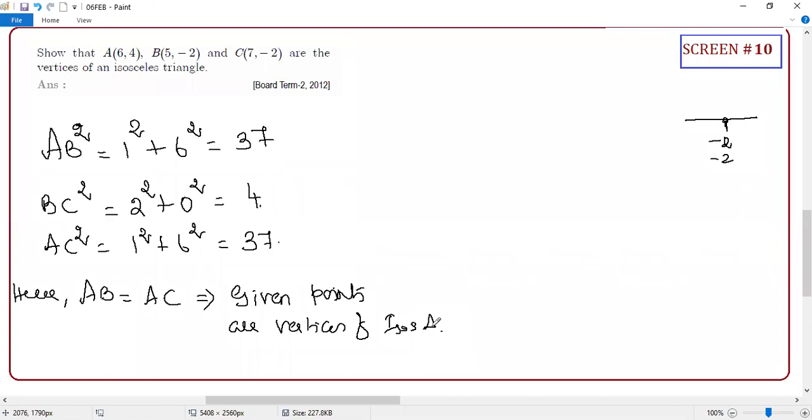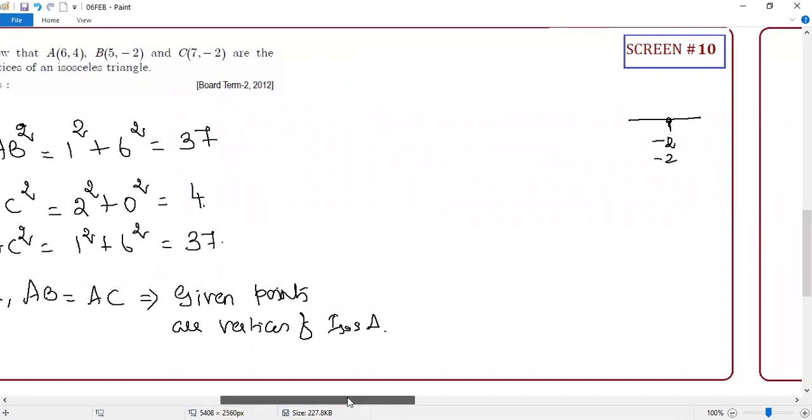Guys, crystal clear or not, right? What you need is the distance formula. Literally, you are seeing some board exam questions. Is it crystal clear or not, everyone? Clear, sir. I'll take the next set in the distance formula. Very important thing. Every time you can get these kind of questions.